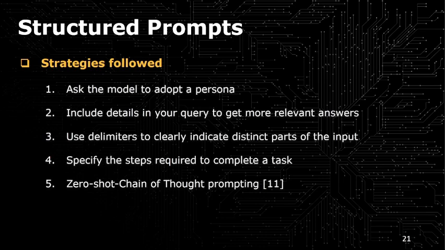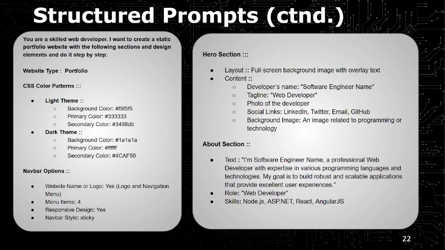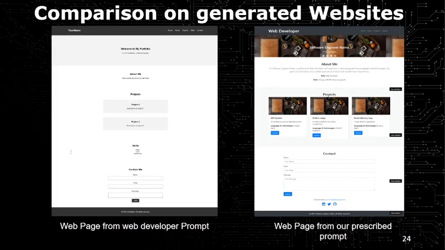For developing the structure prompt, we have followed some strategies: we ask the model to adopt a persona, we make the prompt more detailed, and we also use delimiters to separate one part of the prompt from another part. There is an example of our structure prompt. This website is created using the web developer prompt, and this website is created using our prescribed prompt, and we can see the difference between them. Our prompt created website is much more appealing than theirs.